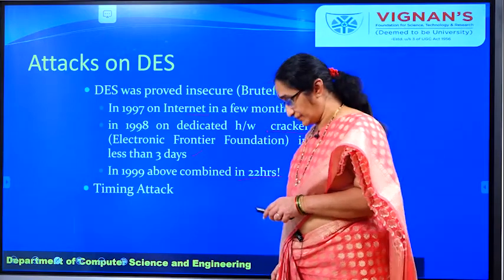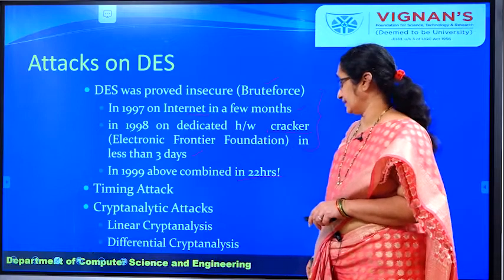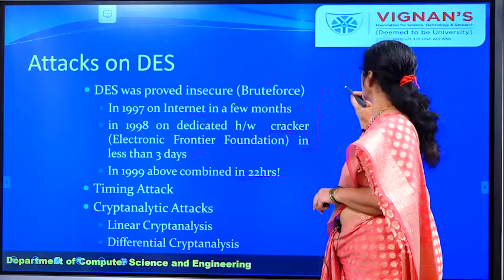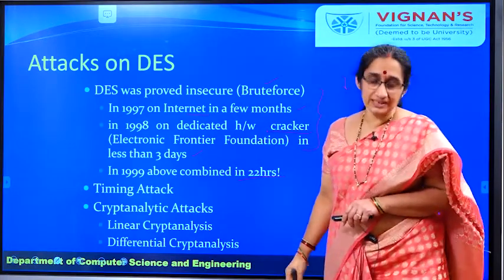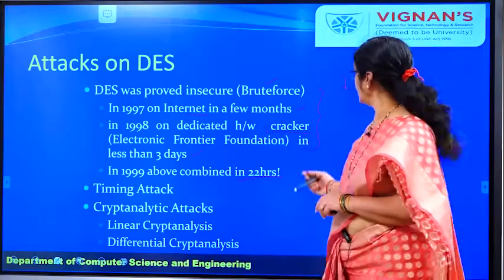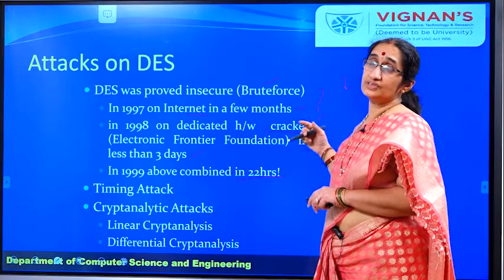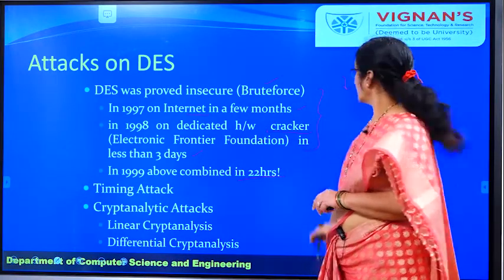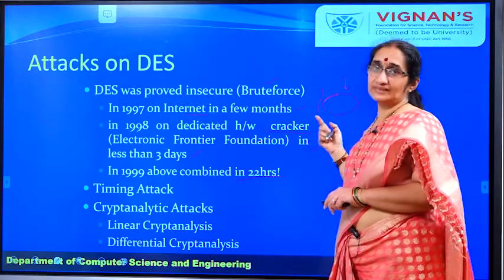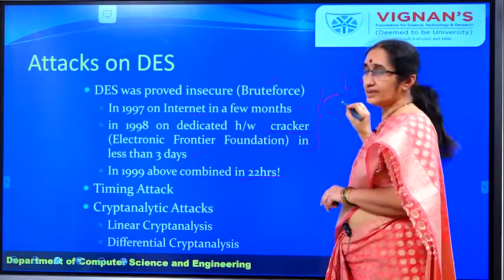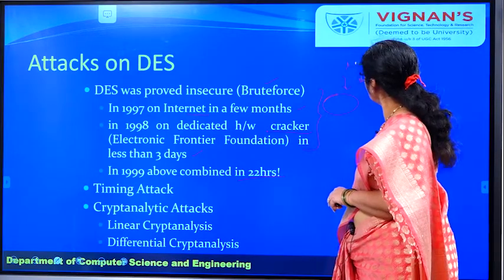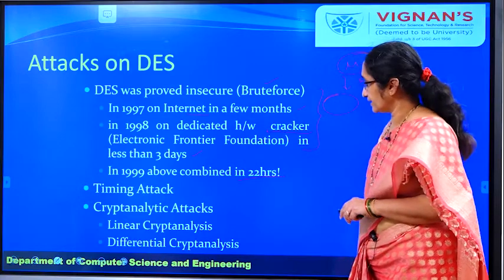The other type of attack is the timing attack. The timing attack means they try to analyze the timing of the running of this encryption algorithm as well as the decryption algorithm with different plain text values, and they try to analyze the key using this particular algorithm. That means they will just check how much time it takes to encrypt that particular plain text value with one particular key. Similarly, just changing the plain text they will try to analyze, using some sort of hardware, the timing attack.